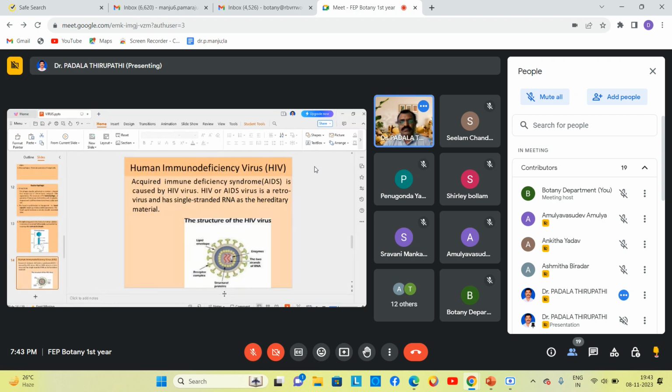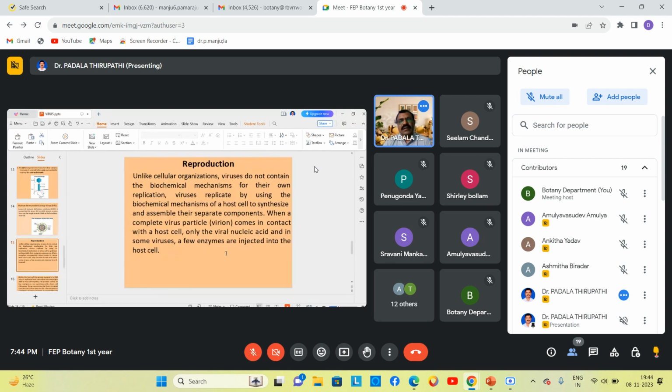Yes. Another virus we observe in this slide is the HIV virus. We don't want to discuss it because it is not in our syllabus, my dear friends. Viruses can bring about genetic recombination, meaning the replication process we observe inside living cells.